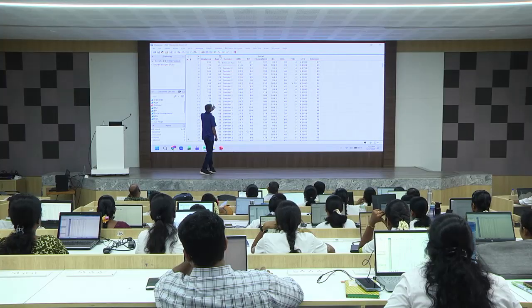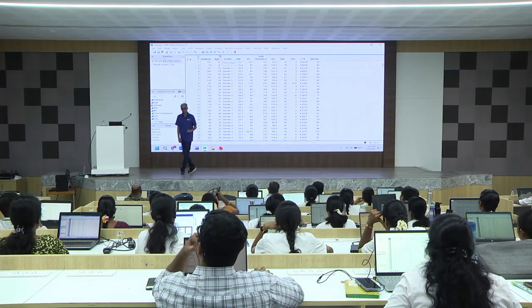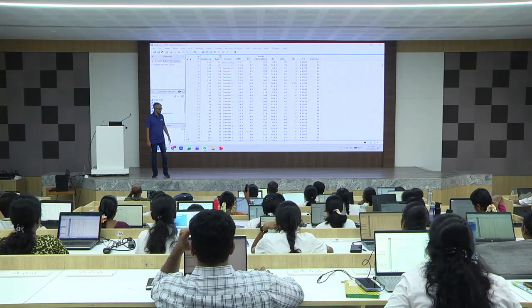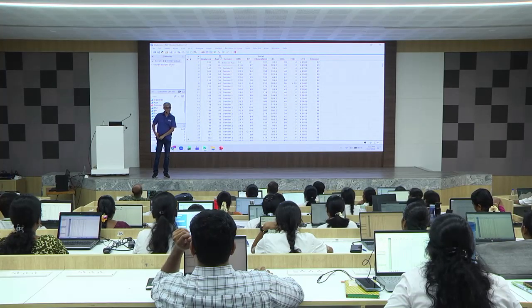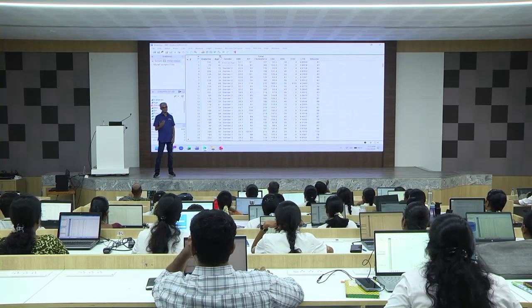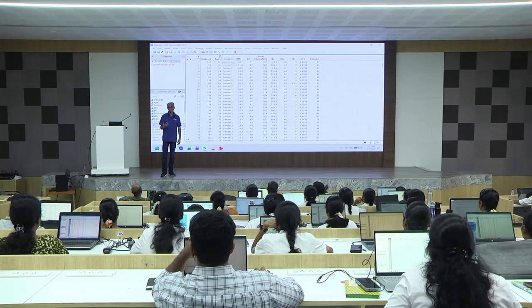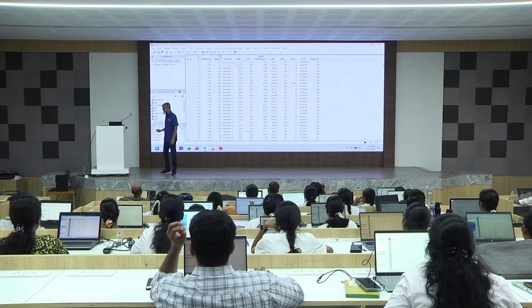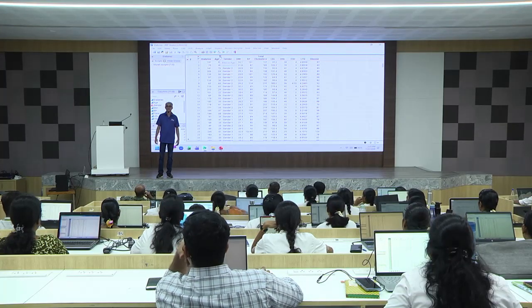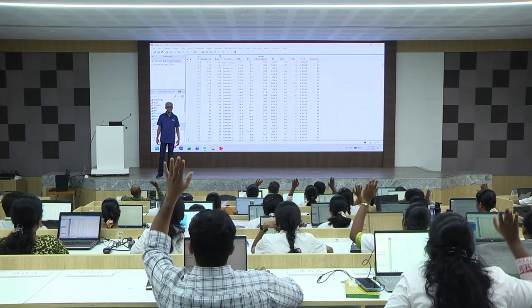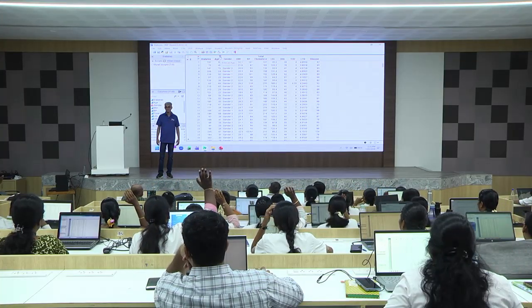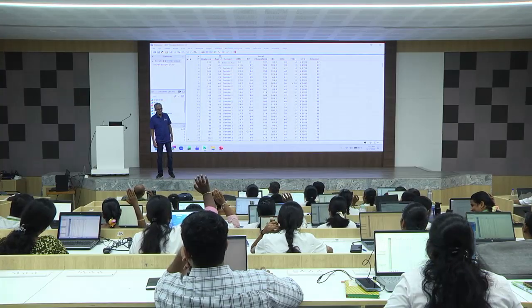So look at this gender. I've made this gender 2 and gender 1 explicitly because sometimes I use the same data to teach European customers, and you can't explicitly say what is gender 1 and gender 2, they're very sensitive. According to medical science, which gender is highly prone to diabetes? Let's see. Male or female? How many of you think male is highly prone to diabetes? Raise your hand. How many of you think female is highly prone to diabetes? One of them you should raise, I told you. Raise your hand.